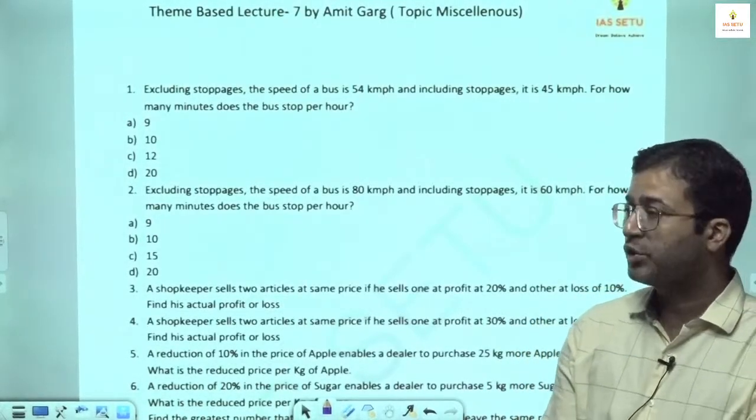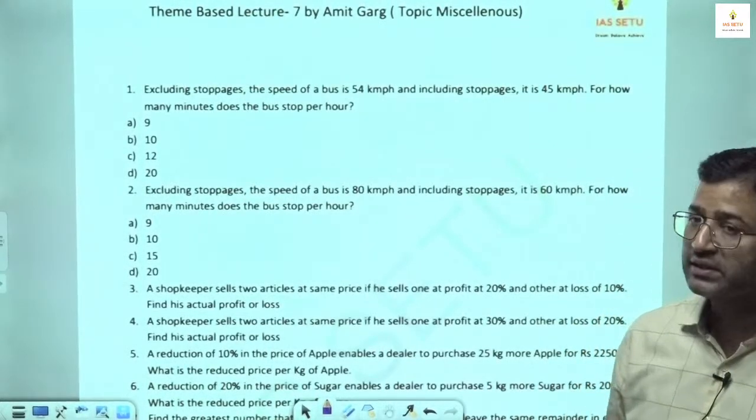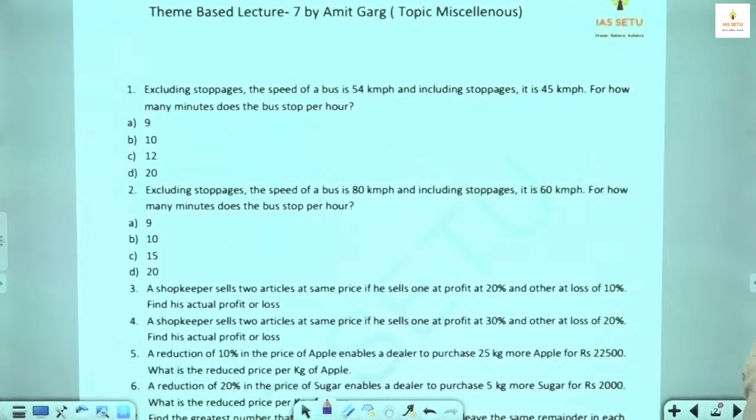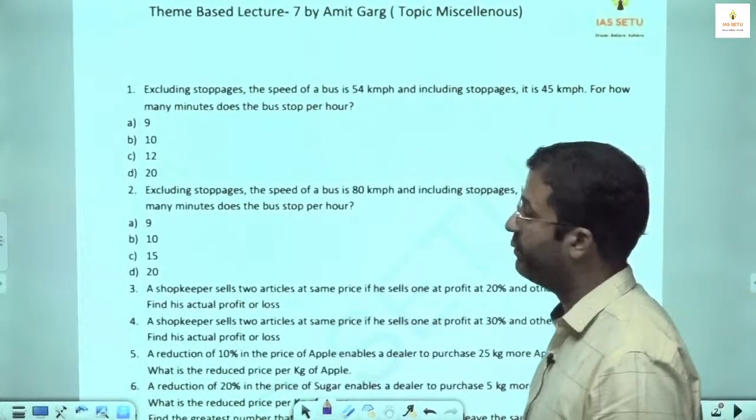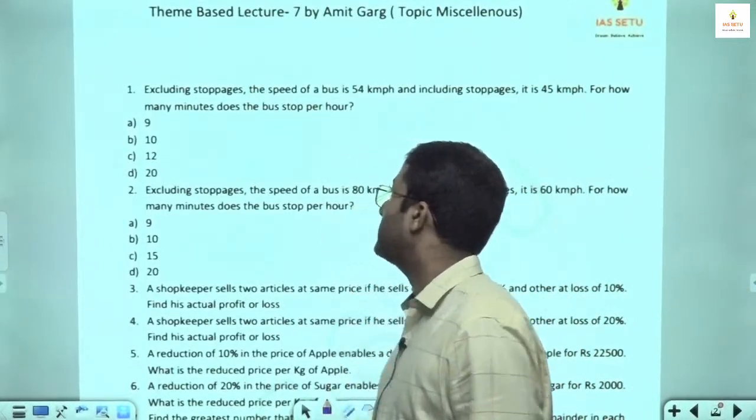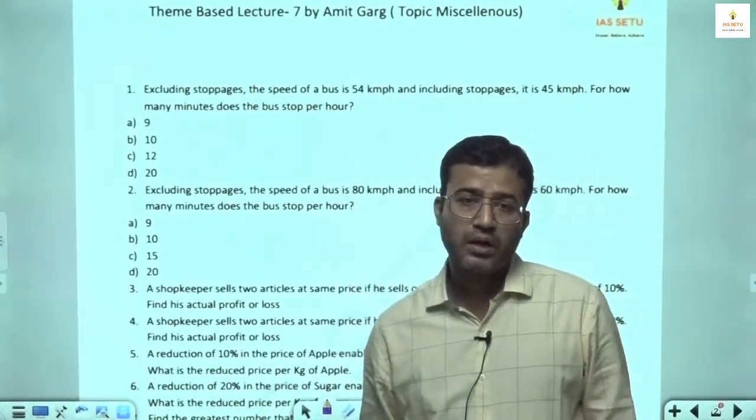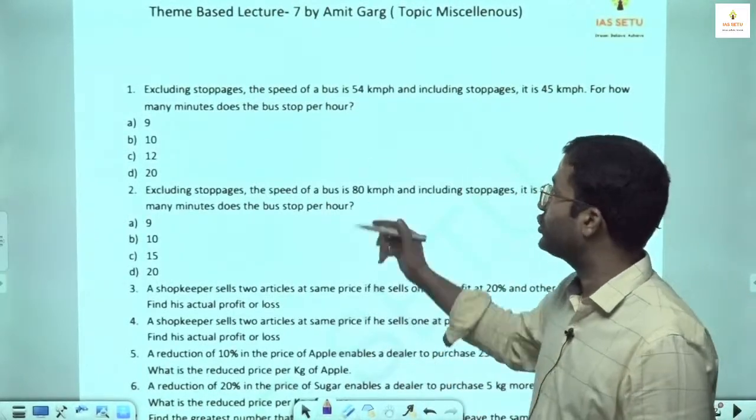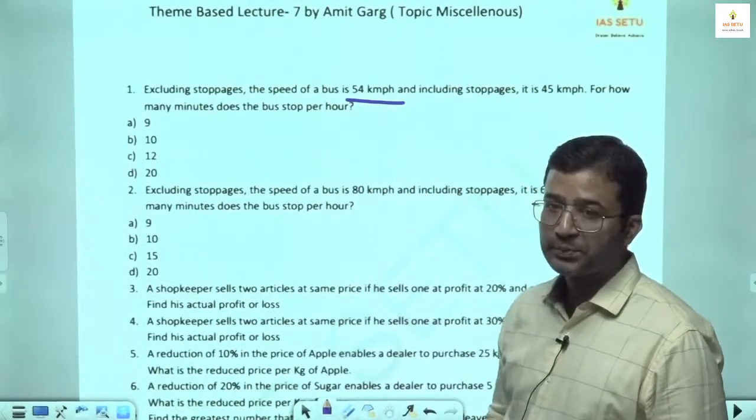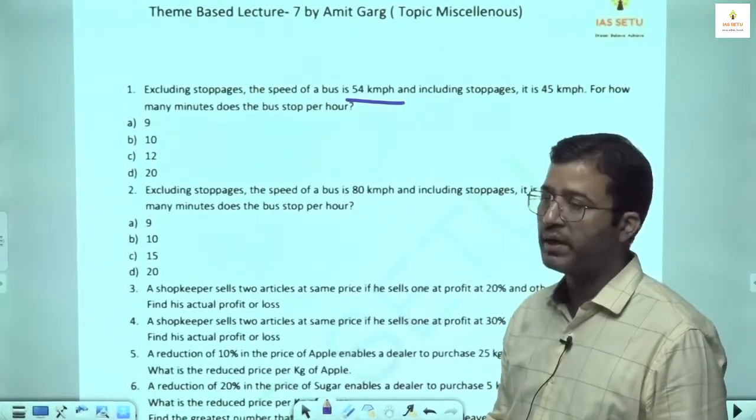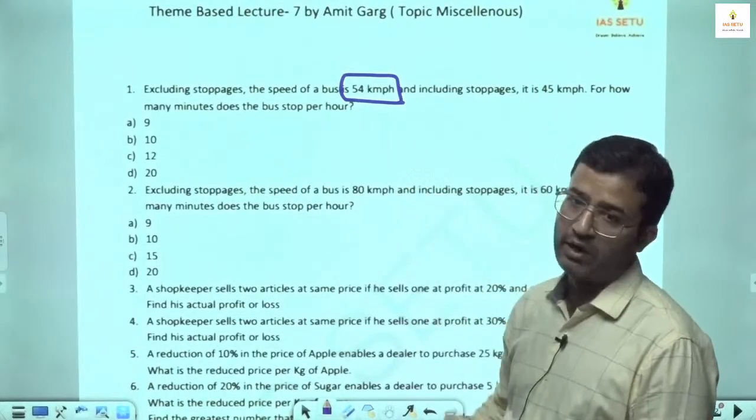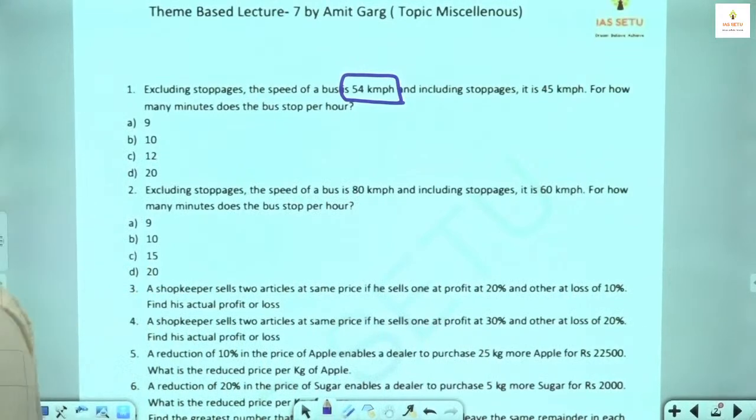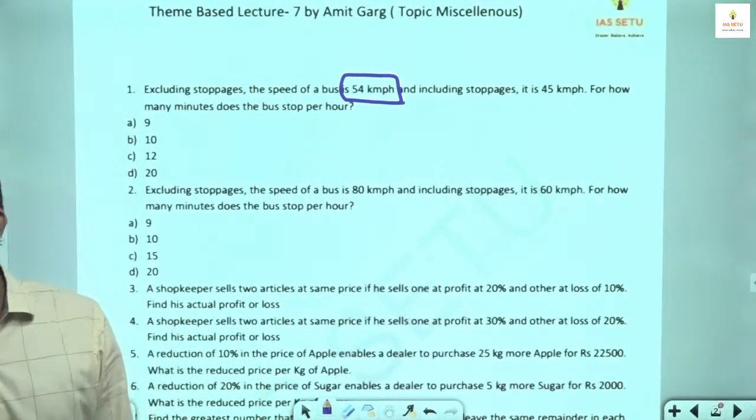Question number 1: Excluding stoppage, the speed of a bus is 54 km per hour, and including stoppage, it is 45 km per hour. For how many minutes does the bus stop per hour? So here the idea is, if there is no stoppage, then the speed maintained by the bus is 54 km in 1 hour. If there is no stoppage, then this bus can cover 54 km in 1 hour.